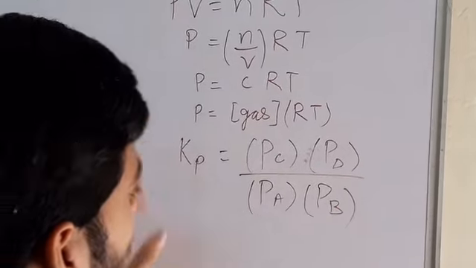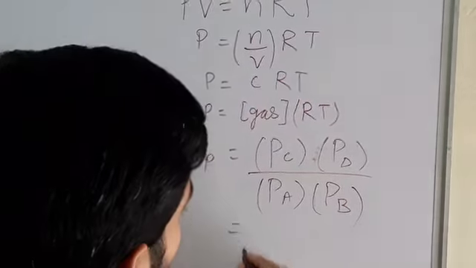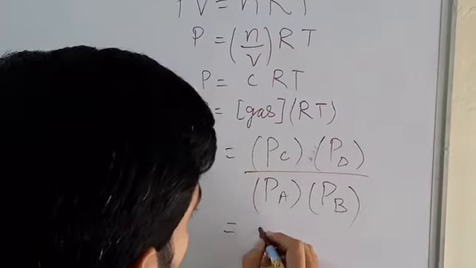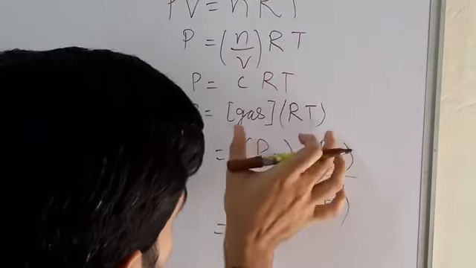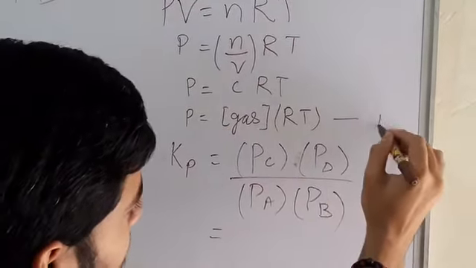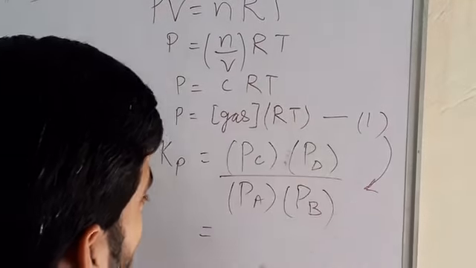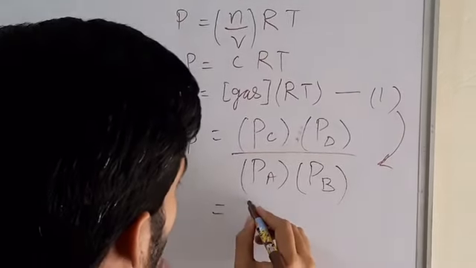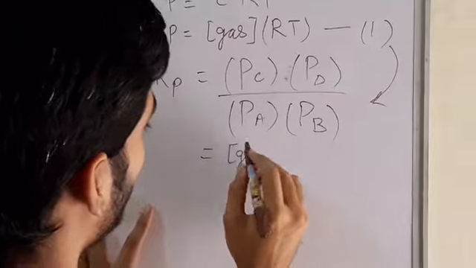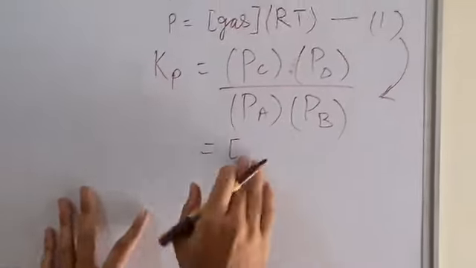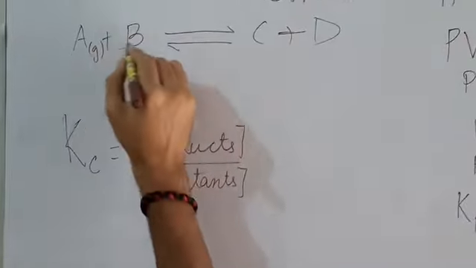If we expand these terms, we will use this equation and then obtain the concentration of gas. We will be writing the names of the gases, considering them to be in gaseous form.